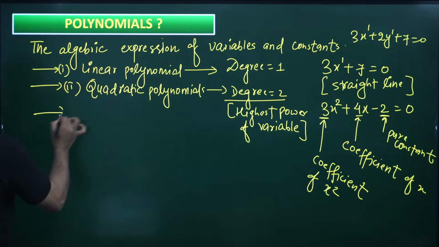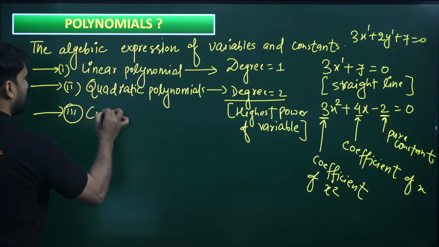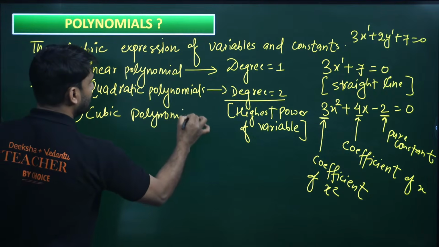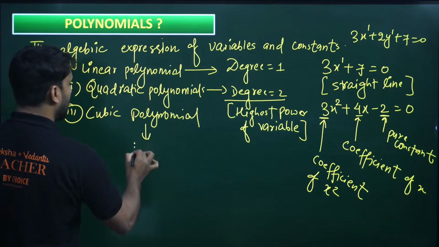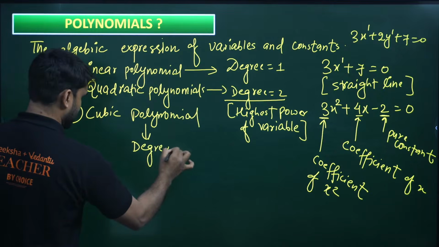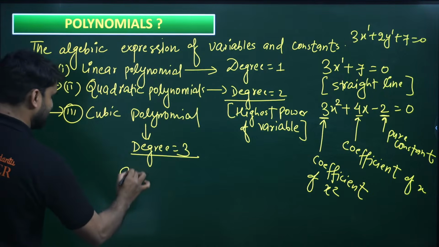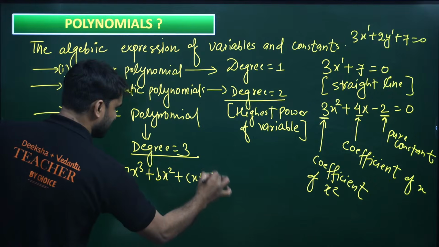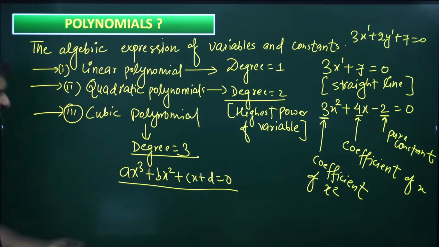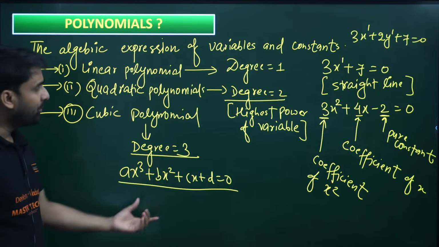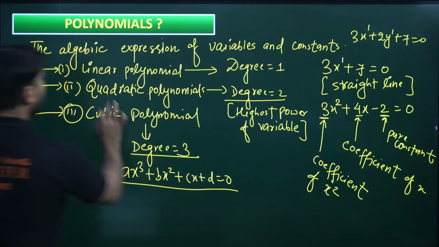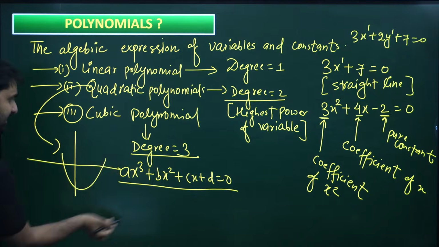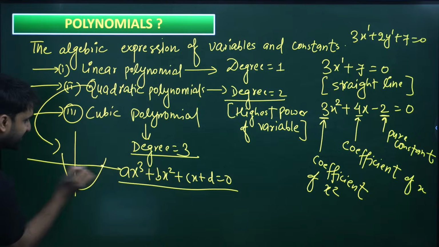Similarly, if we talk about the cubic polynomial, my dear champions, in a cubic polynomial the highest power, that is the degree, is 3. The general format is ax cube plus bx square plus cx plus d equals 0. I hope you are getting my point. One more thing: if we draw the quadratic polynomial on a graph, the graph will be like this, or like this, or like this. It means there will be 2 intersection points.